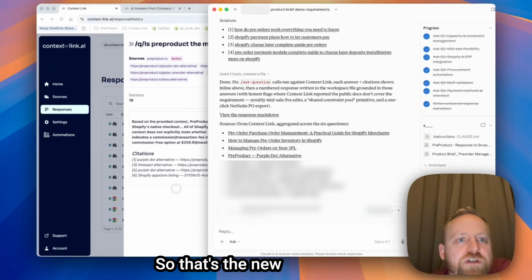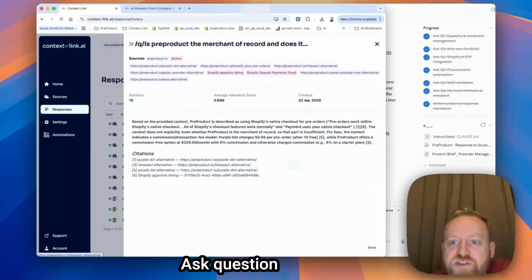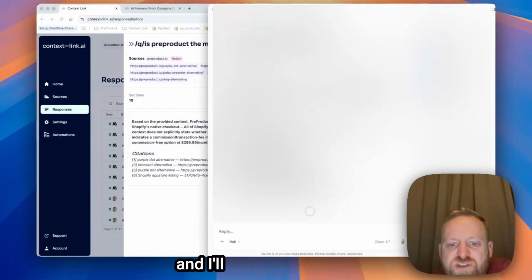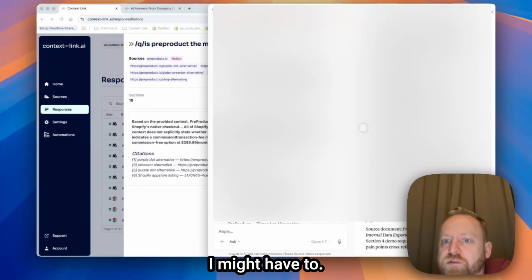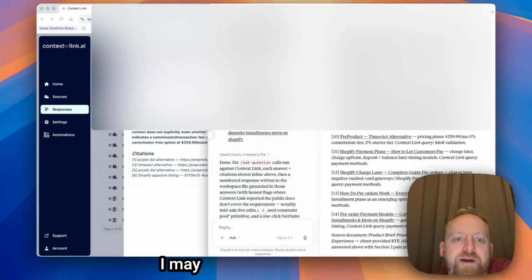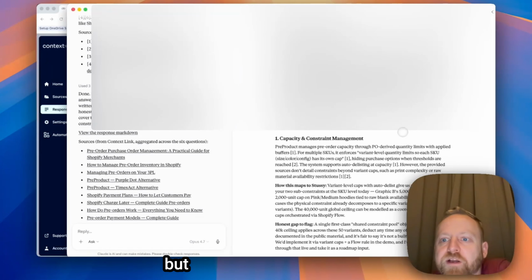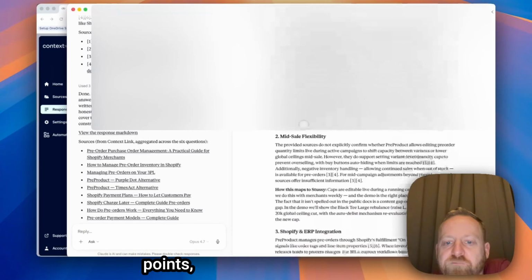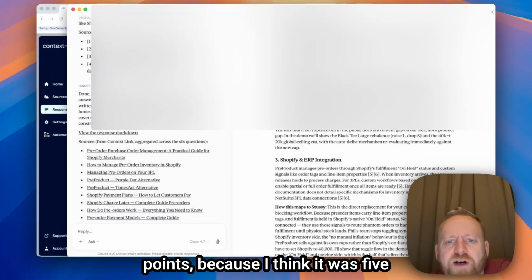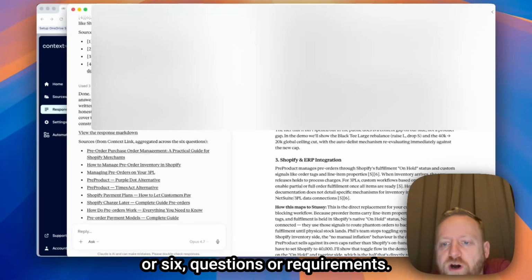So that's the new Context Link ask question endpoint. And I'll just open this up. I may have to blur it if it says the actual customer's name, but just to give you an idea. So it's gone through each of these points because I think it was 5 or 6 questions or requirements.